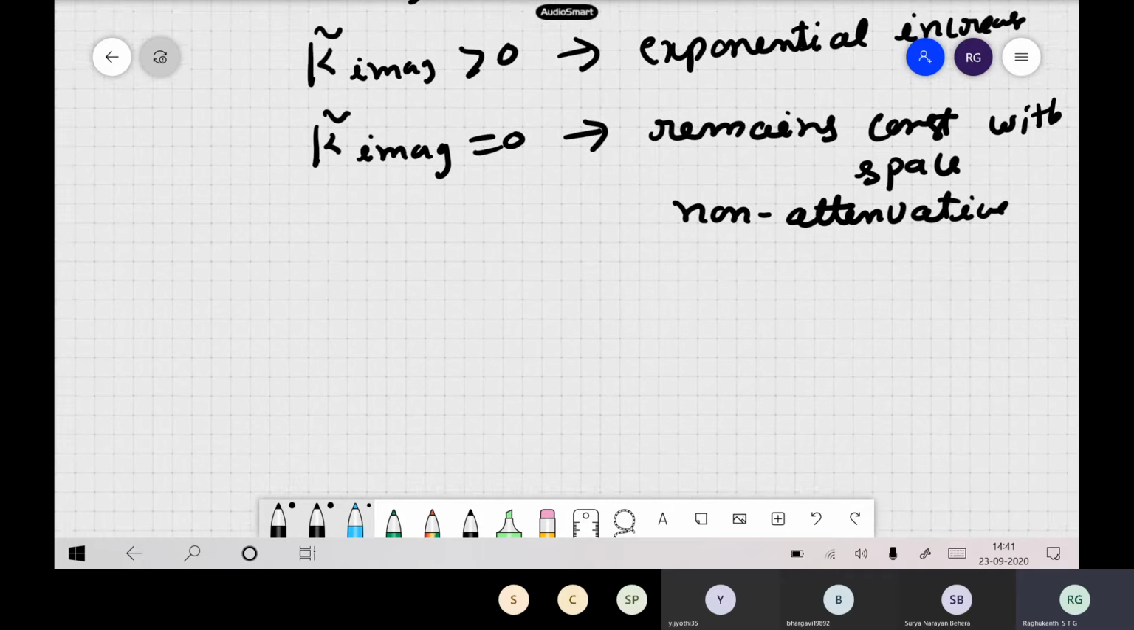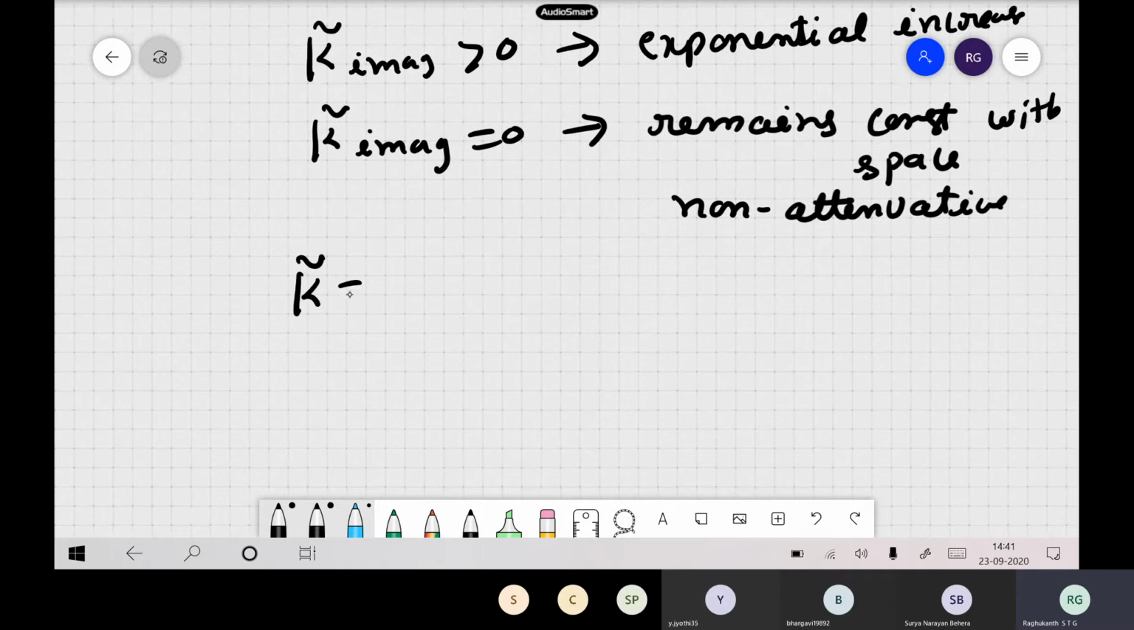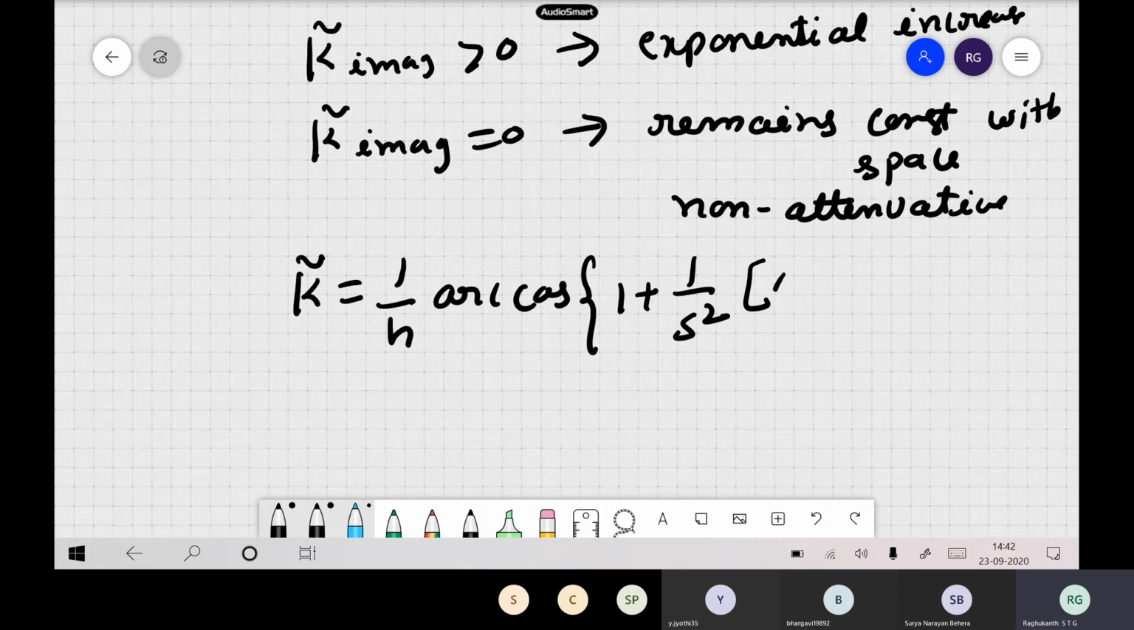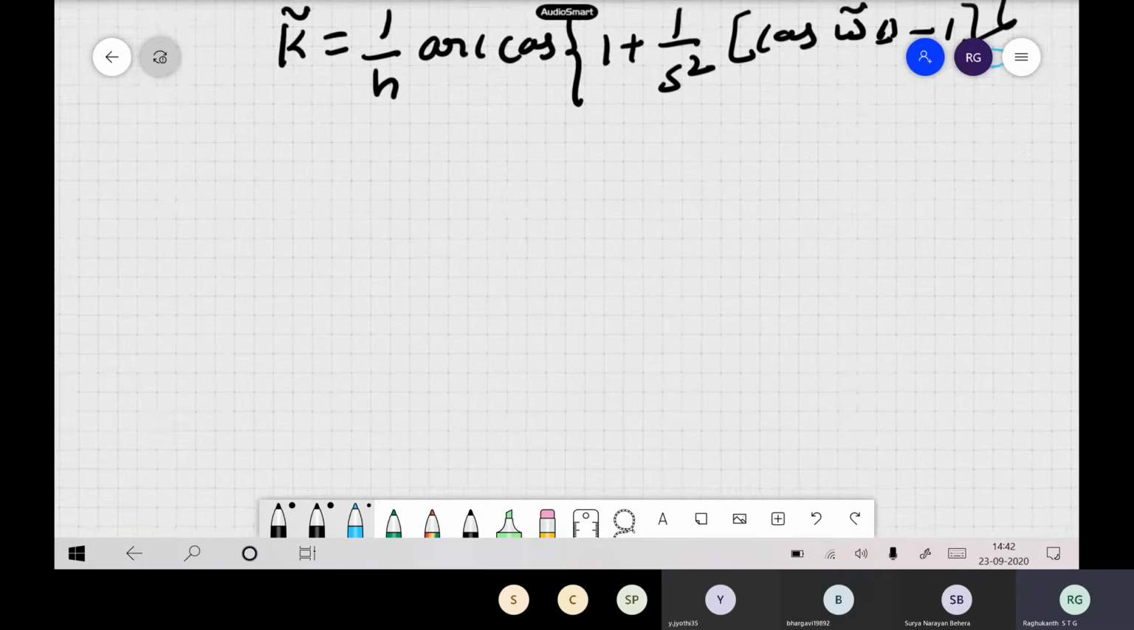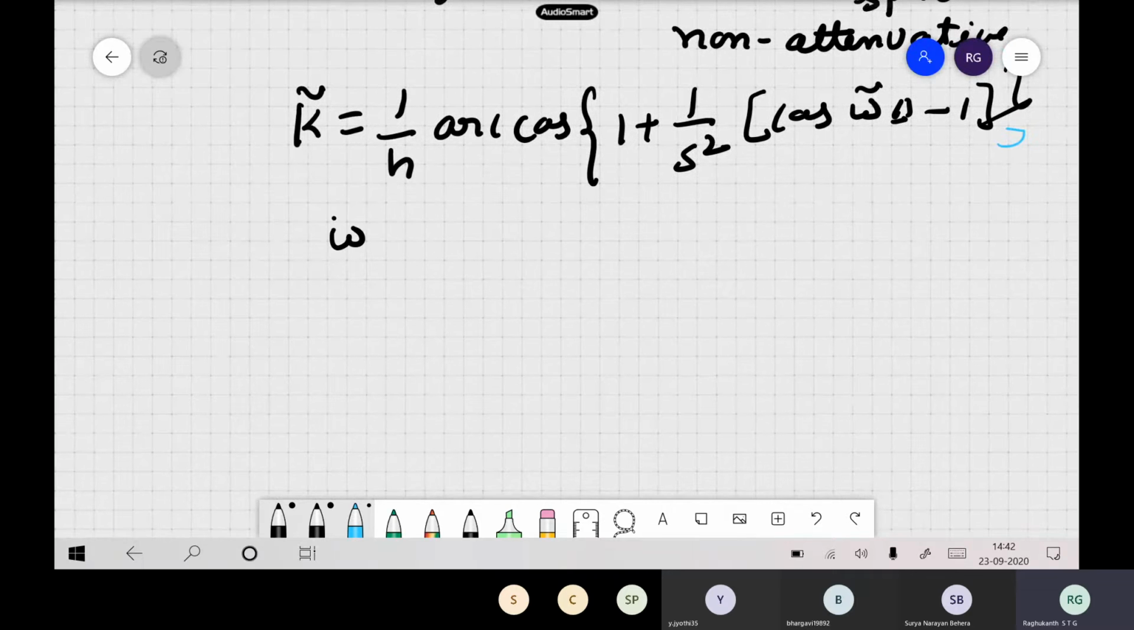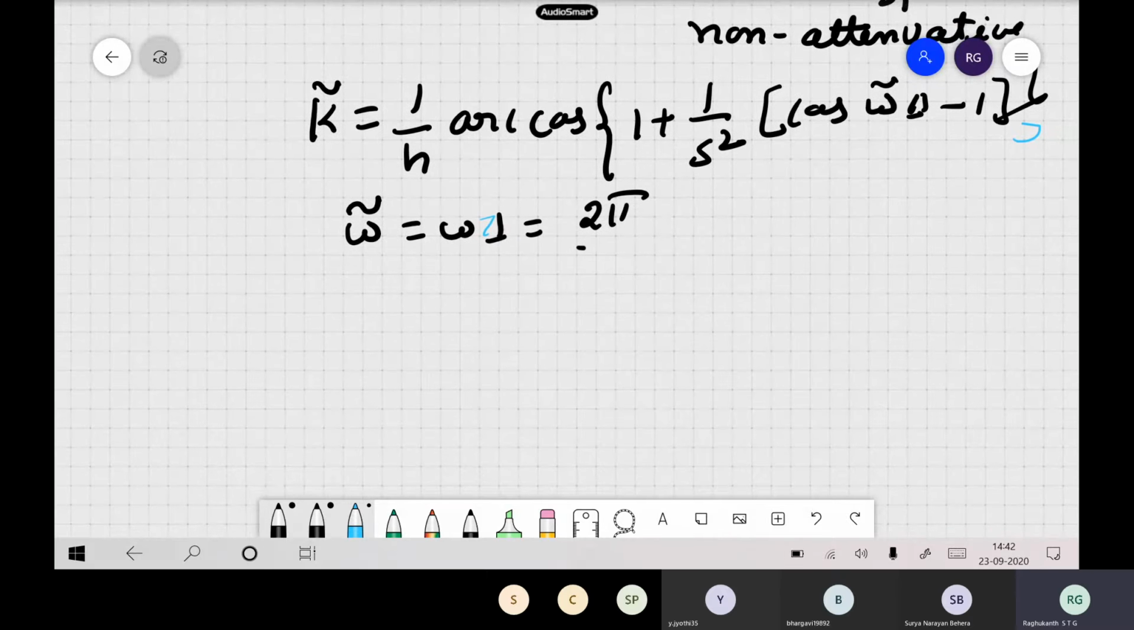Similarly, here also you can write k hat, the same as whatever we derived previously: arc cos of 1 plus 1 by s square times cos of omega hat delta, minus 1. This was our dispersion equation which we wrote previously. Now if you write omega hat, that is omega times delta, as 2 pi by T into delta.